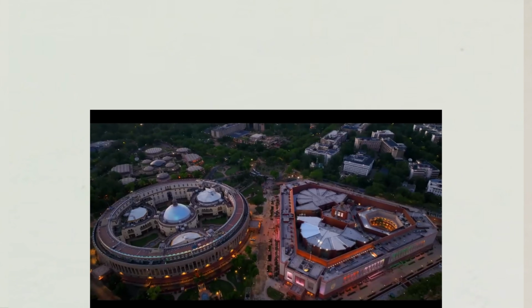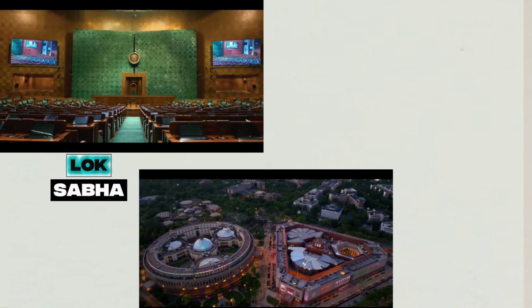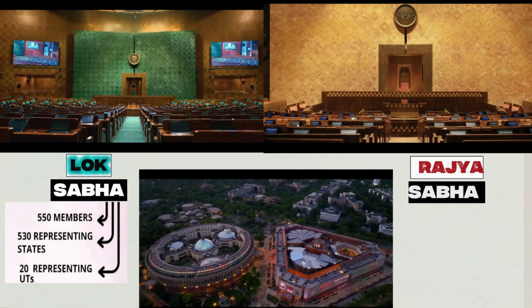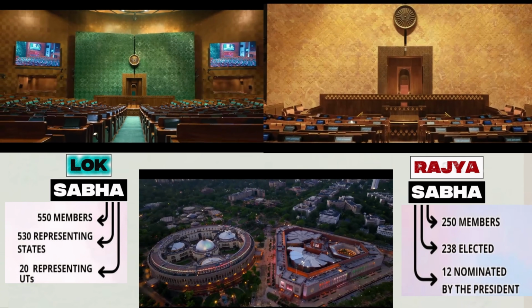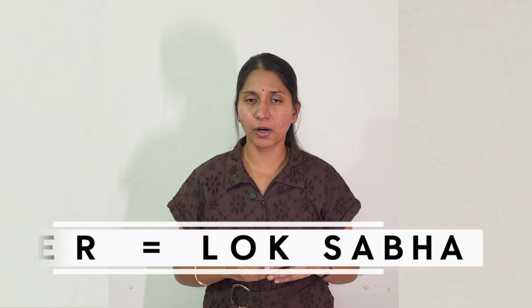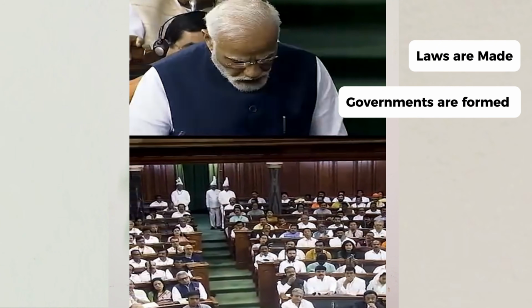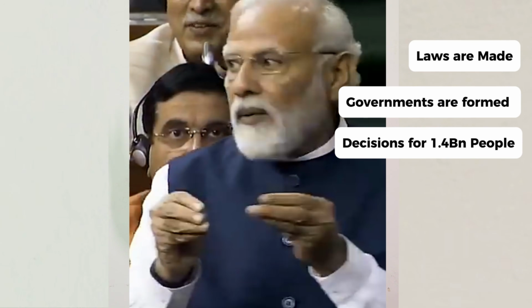See, the parliament has two houses. One is the Lok Sabha, where the representatives are directly elected by the people. The other one is the Rajya Sabha, where the representatives are indirectly elected and a few are even nominated by the president. But the real power lies in the Lok Sabha, because this is where the laws are made, the governments are formed, and the decisions affecting about 1.4 billion people are made.